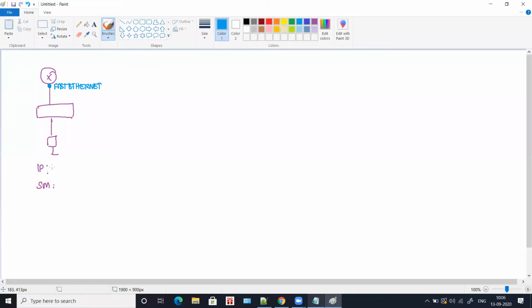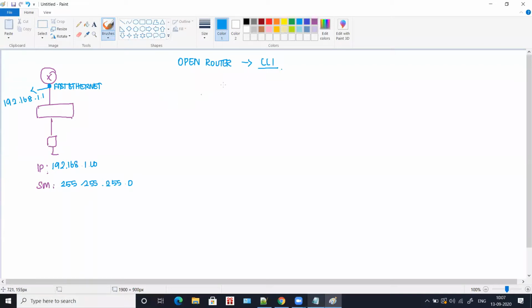Say our computer's IP is 192.168.1.10 and the subnet mask is 255.255.255.0. And for the default gateway, we are going to assign the IP 192.168.1.1. Now to do this, first you have to open the router and go to the CLI, that is the command line interface.